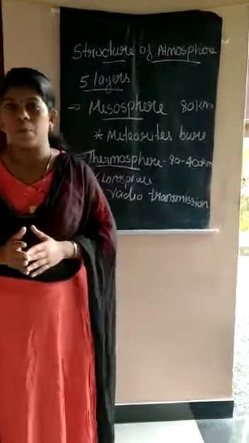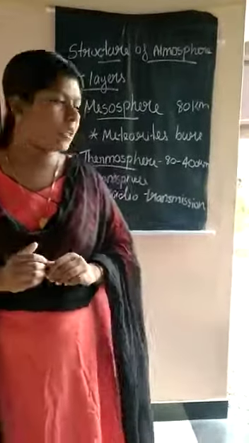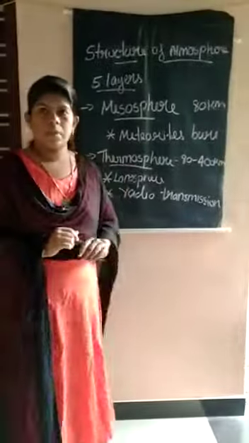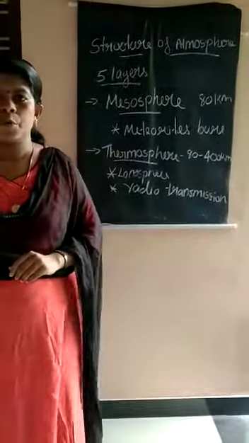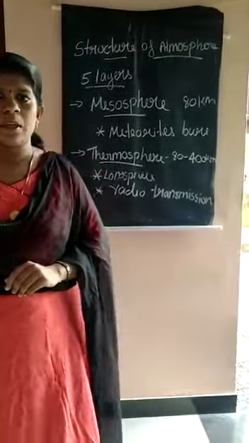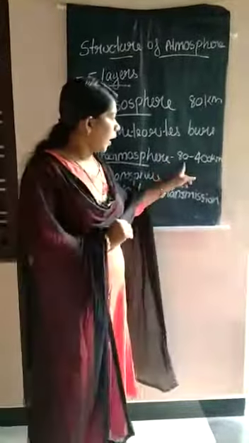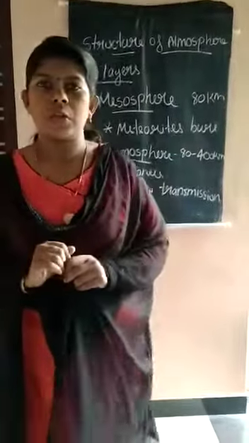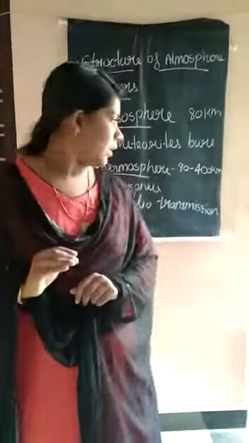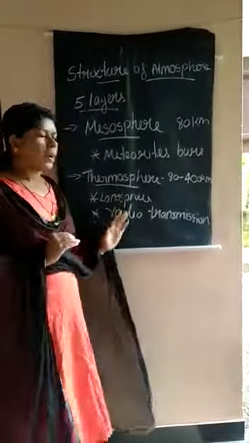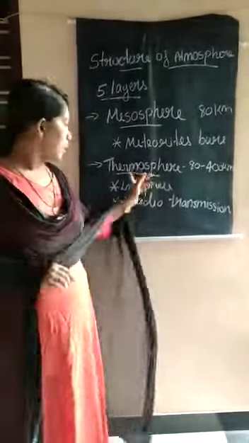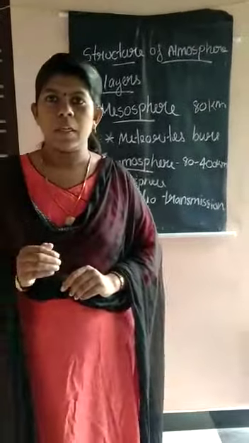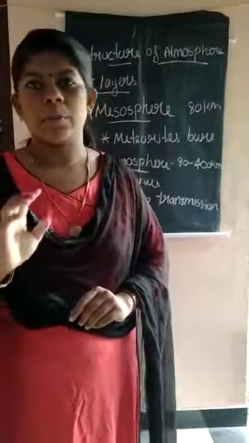And the fourth important layer of this atmosphere is thermosphere. It extends from 80 to 400 kilometers, and ionosphere is the part of the thermosphere.